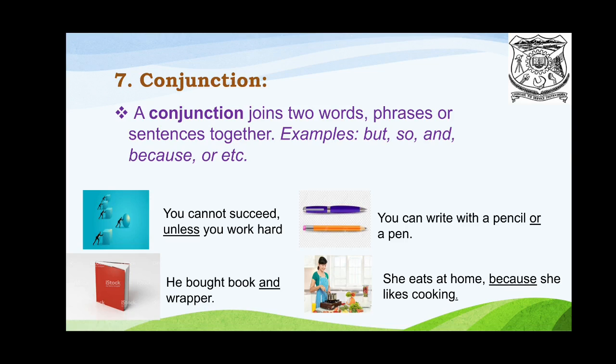You can write with a pencil or a pen. He bought a book and a wrapper. She eats at home because she likes cooking. So in these sentences, unless, or, and, because are called conjunctions because they join two sentences.